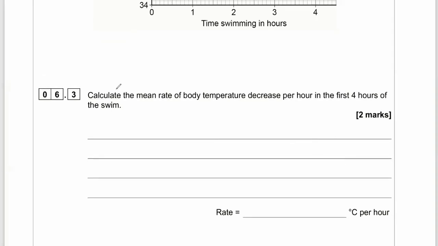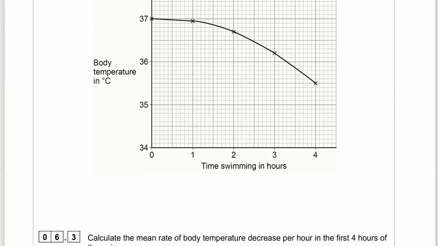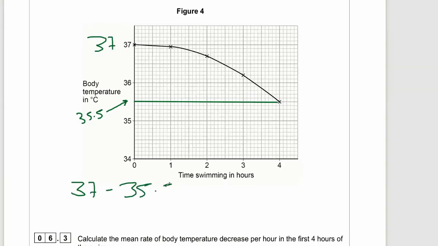So let's look at the question. 6.3, calculate the mean rate of body temperature decrease per hour in the first 4 hours of the swim for 2 marks. So we want decreasing degrees per hour over the first 4 hours. So what we want to do is mark out 37 here. We then want to draw a line here to the lowest point, and we find that that's 35.5. So we want to do 37, take away 35.5, and that gives us a total temperature decrease of 1.5 degrees. So that's the drop on the y-axis in the body temperature.